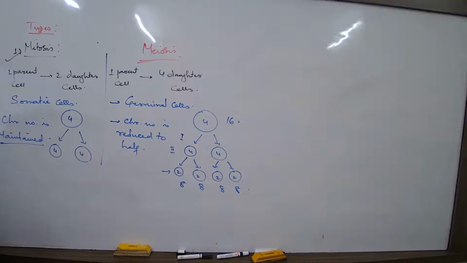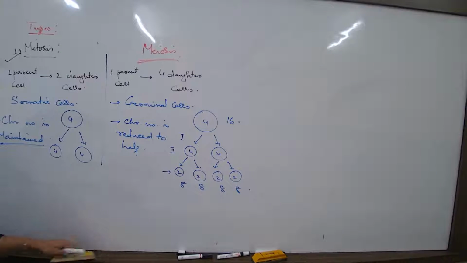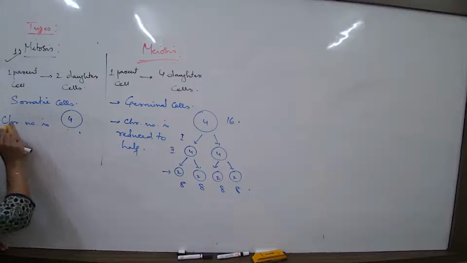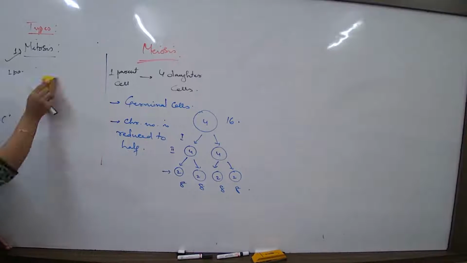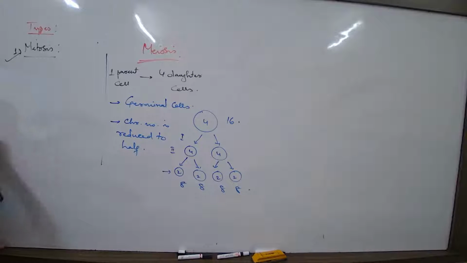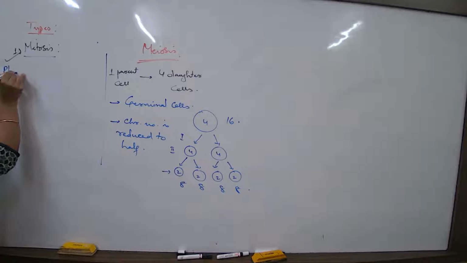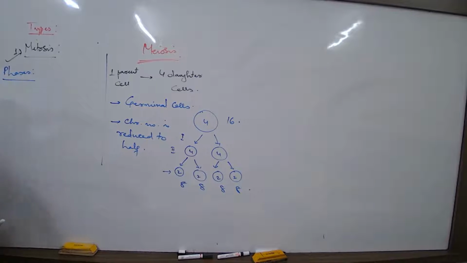Now, apart from this, what is common are some of the primary phases. Now let us try to understand the phases of the process of cell division. When we talk about the phases, what does this mean? How does a cell progress?